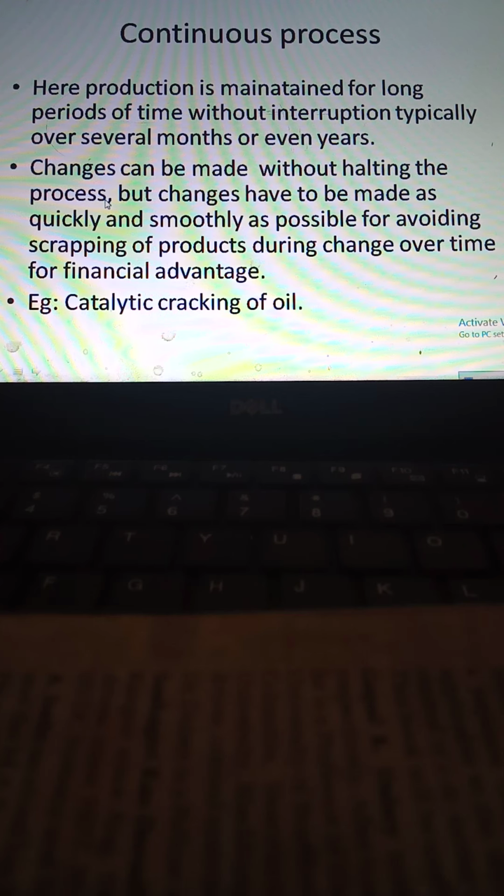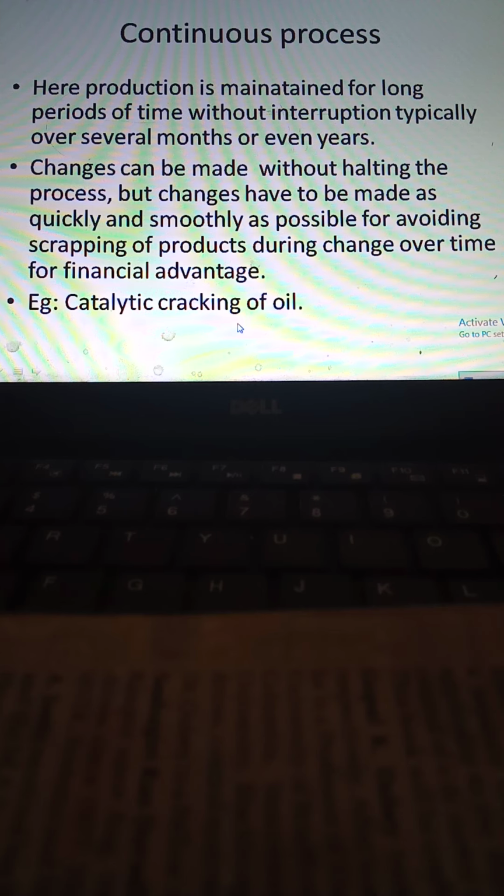Continuous is not like that. This process will go on continuously for several months or even years, and if you want to make a change, you can't stop the system. While the system is processing, you can make small changes quickly and smoothly for financial advantage. For example, oil cracking in a petroleum field.